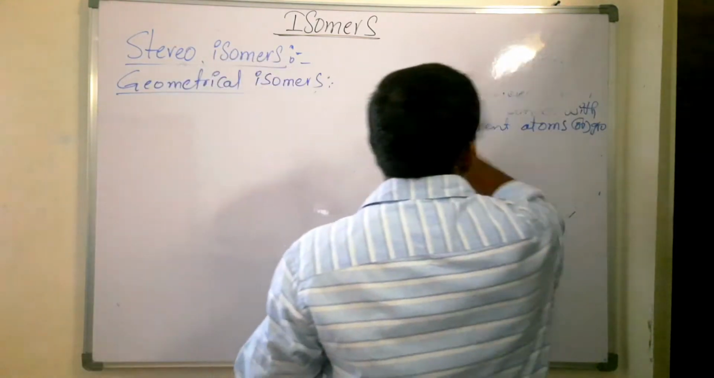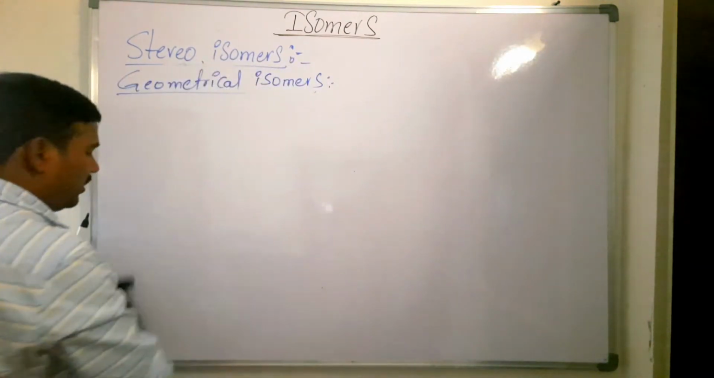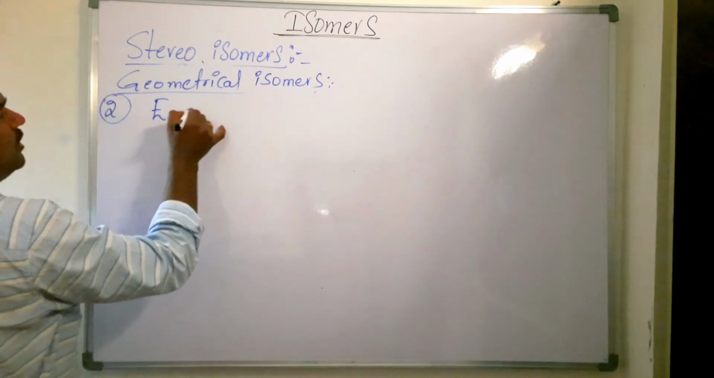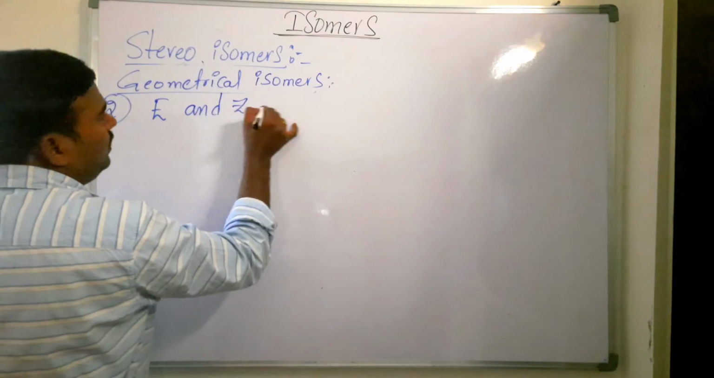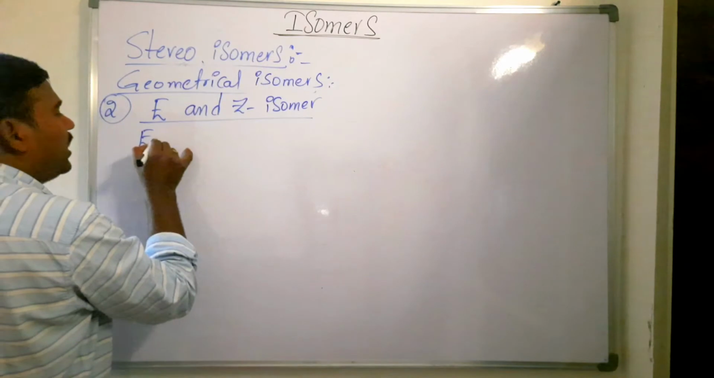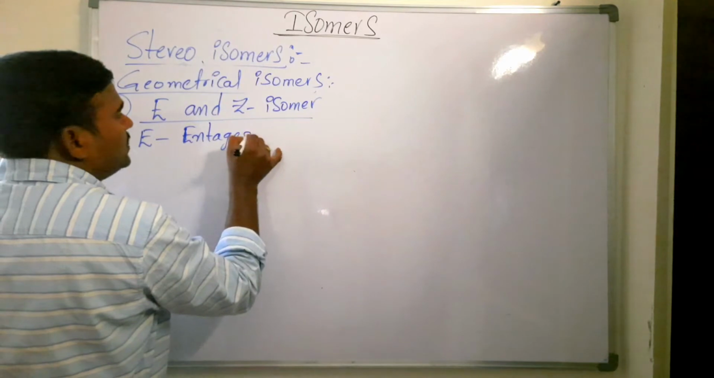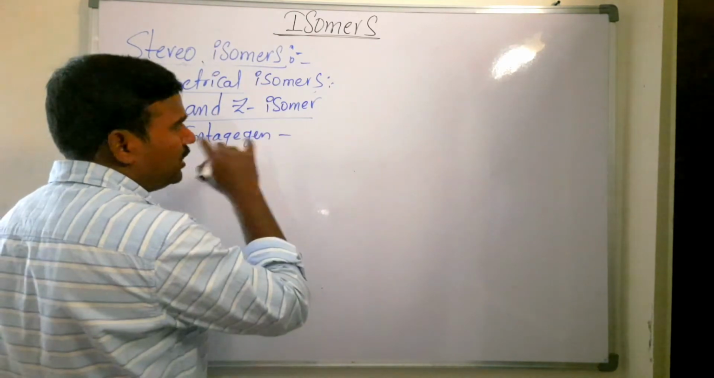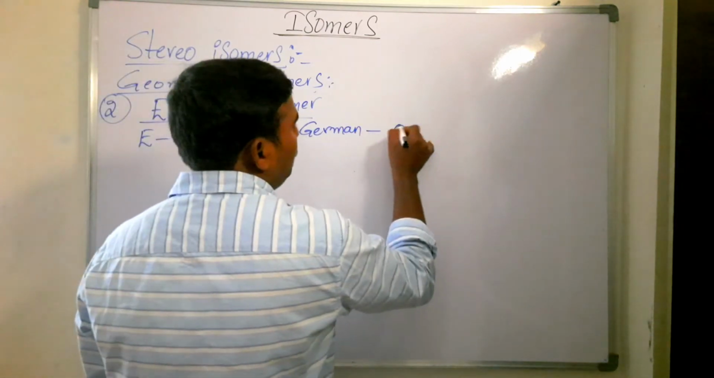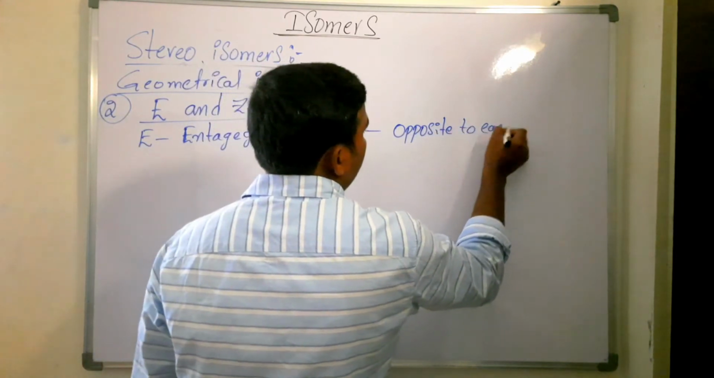Next, when all the atoms bonded to the double bonded carbons are different, which type of isomers do we have? The second type of isomer, that is E and Z isomer. What is meant by E and Z here? E indicates entgegen. Entgegen is a German word which means opposite, opposite to each other.